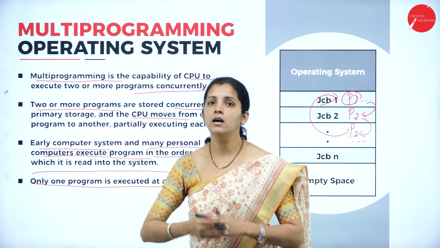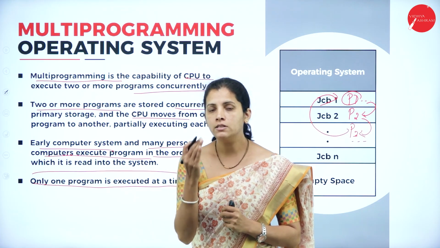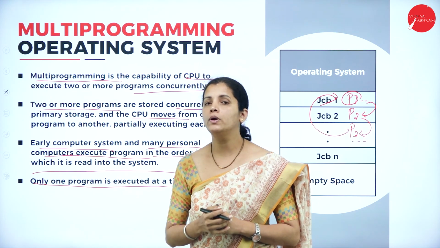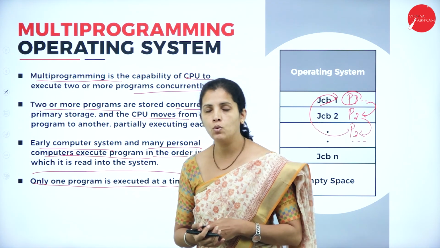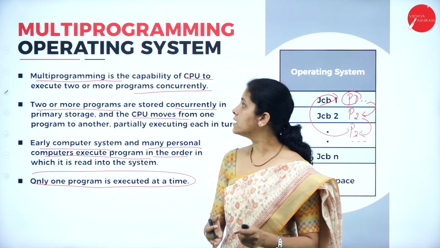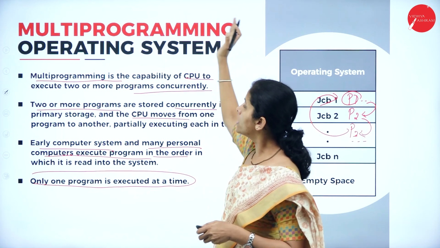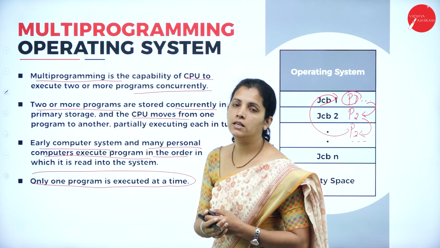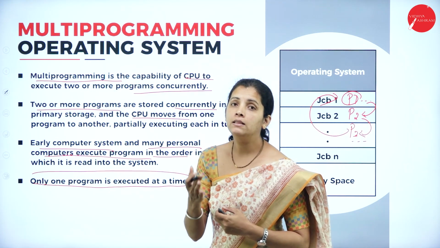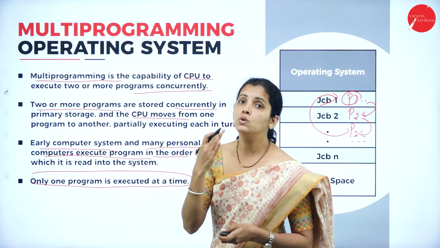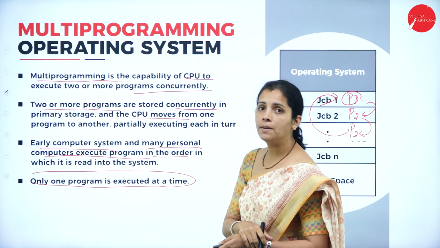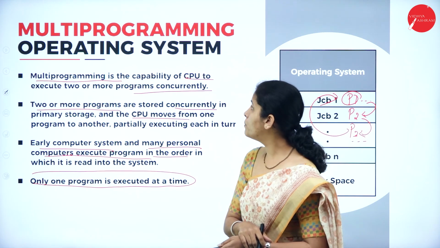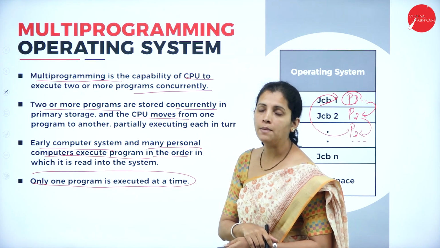Most of the early computer systems were capable of executing only one program at a time. But with a multi-programming operating system, I can execute multiple, that means more than two programs at a time, and it is the capacity of the CPU to perform multiple programs at a time.